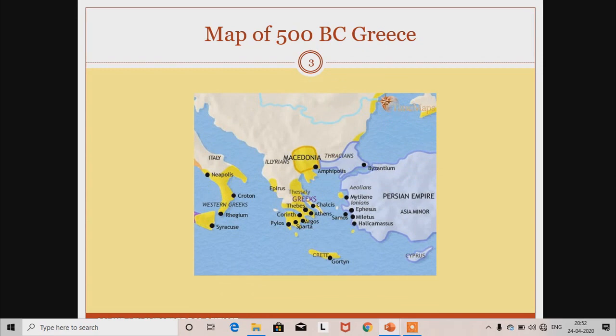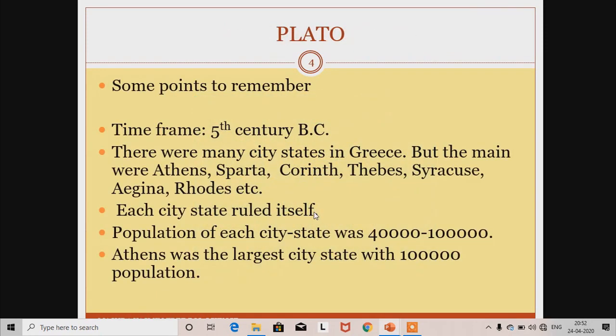of Plato's birth. Here is the map of 500 BC Greece. You see that here is Athens, the birthplace of Plato. And now we have to remember some points about Plato. He was born in 5th century BC in 427, around 428 BC, and then there were many city-states in Greece,